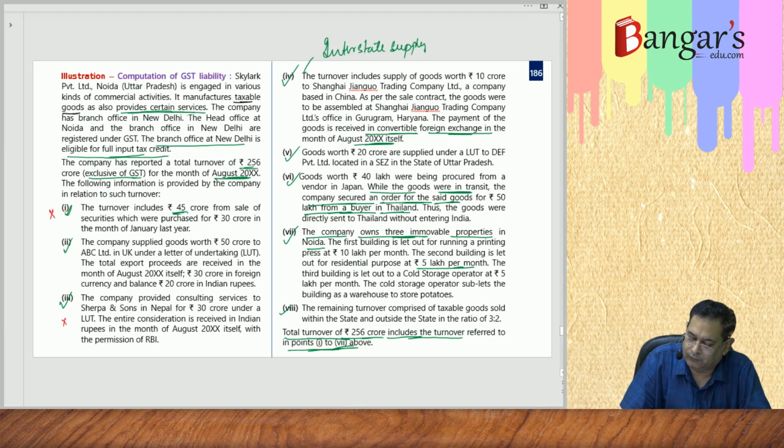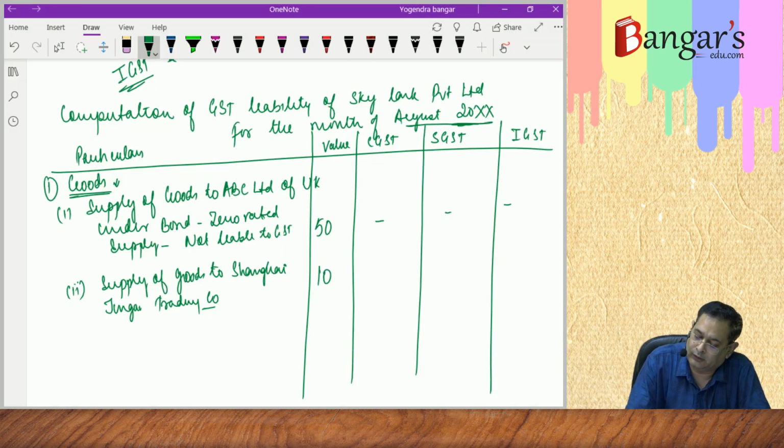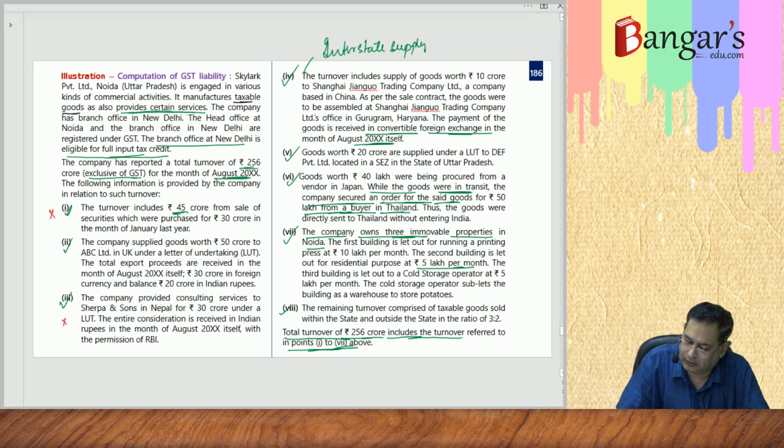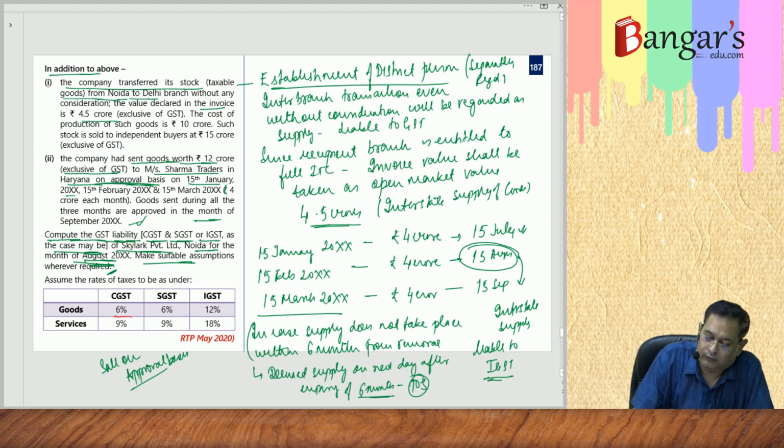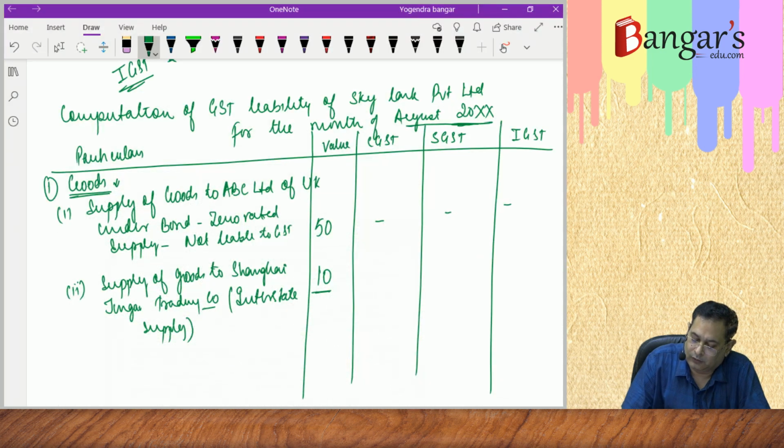We have seen it is worth 10 crores. We have already written it's an interstate supply. See the above notes. It is interstate supply, and the same will be liable to IGST. As you are aware, the rate of GST on goods is 6% CGST, 6% SGST and 12% IGST. So 12% will be the rate and it will be 1.20 crores. All amounts are in crores.